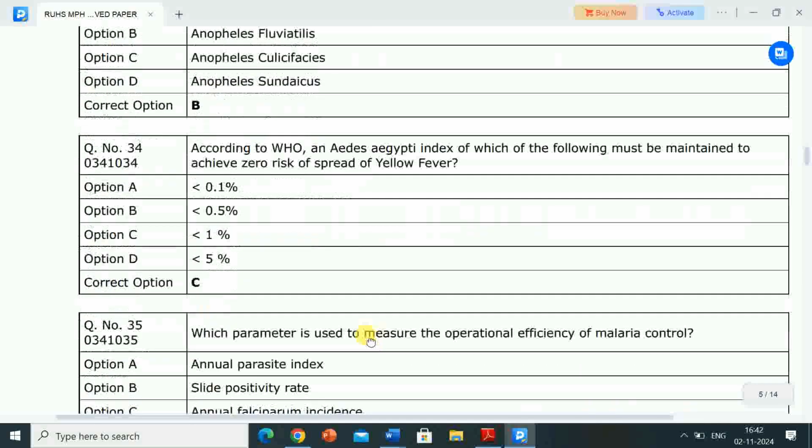Next question is, according to World Health Organization WHO, an Aedes aegypti index of which of the following must be maintained to achieve zero risk of spread of yellow fever?